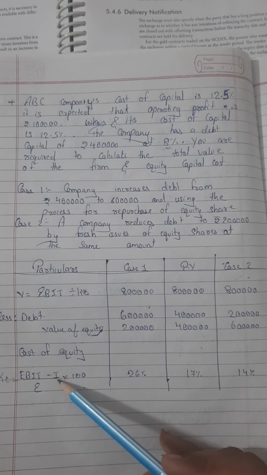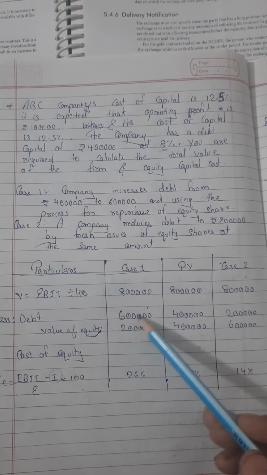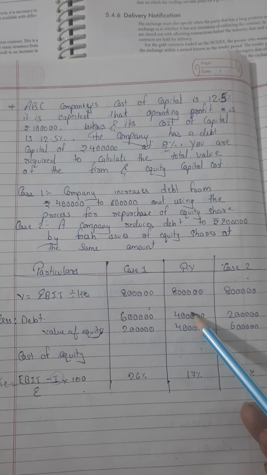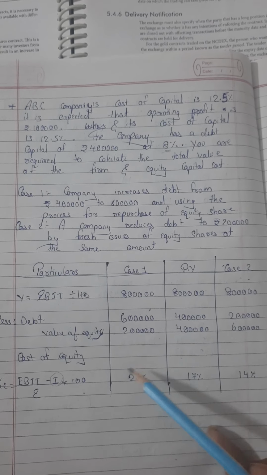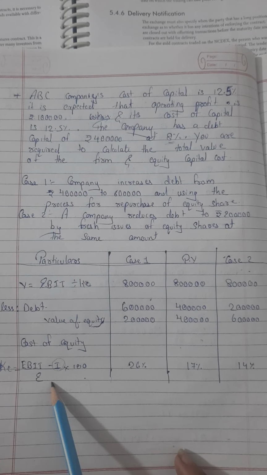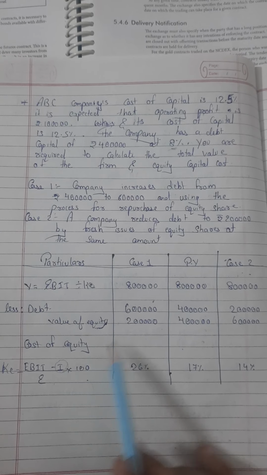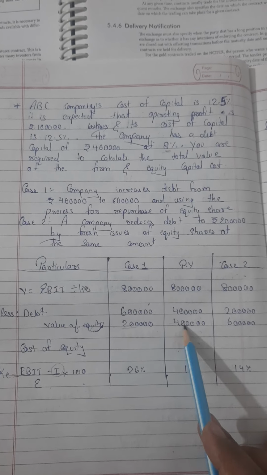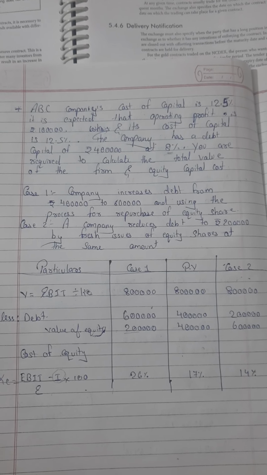I will be considered as 8% of 6, 8% of 4 and 8% of 2 lakh in this equation, divided by value of equity. Yes, we have got here the value of equity, right?